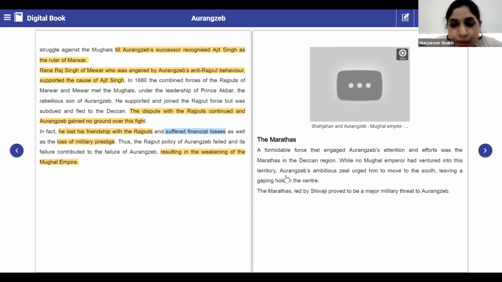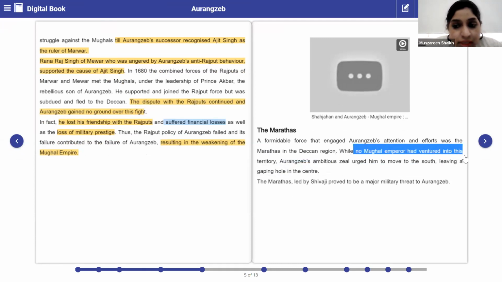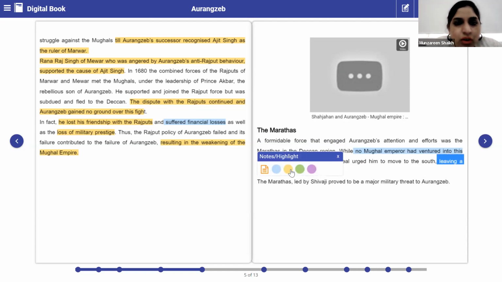Please underline this: no Mughal emperor had ventured into this territory, okay? That is the Marathas. And it was only Aurangzeb who wanted to take up the Maratha territories. But because of that, what happened? He moved to the south, leaving a gaping hole in the center.